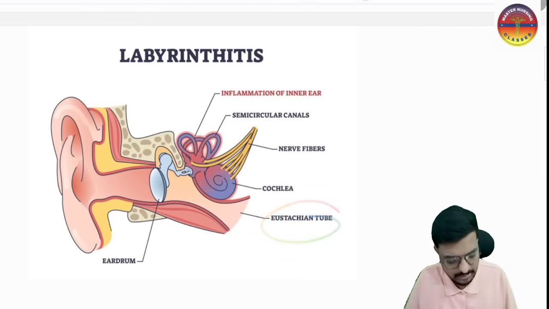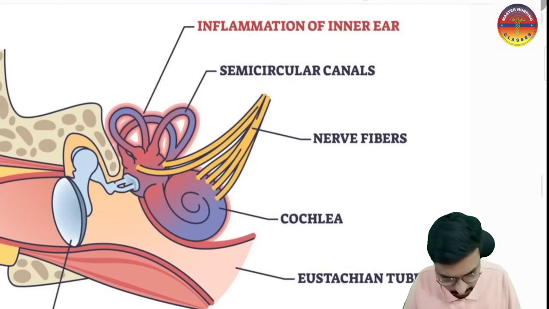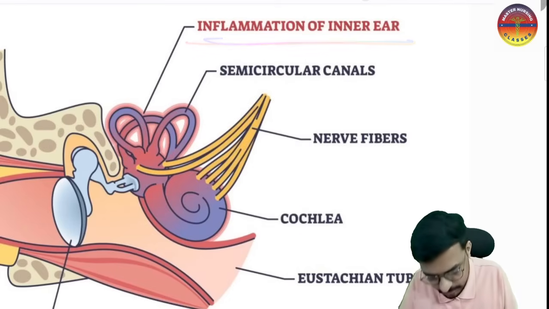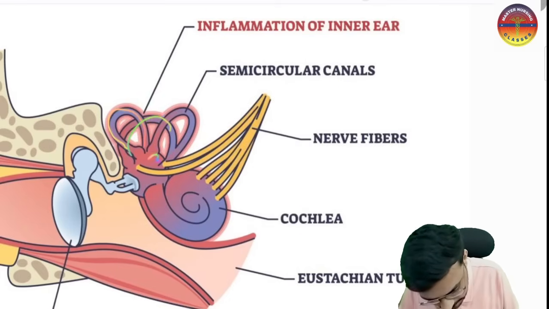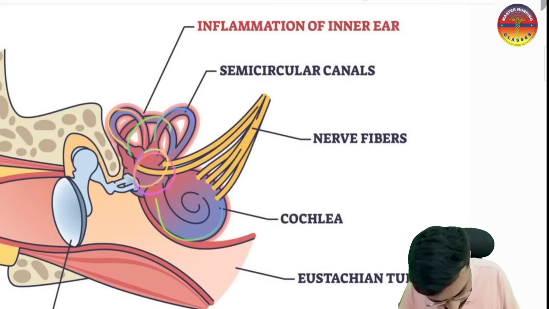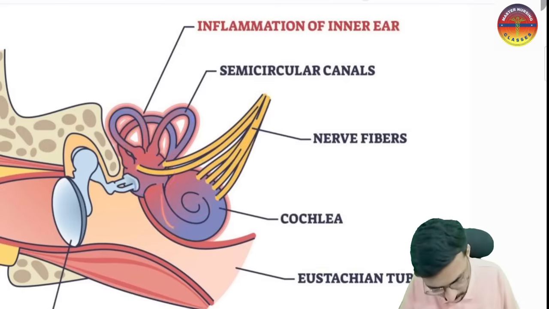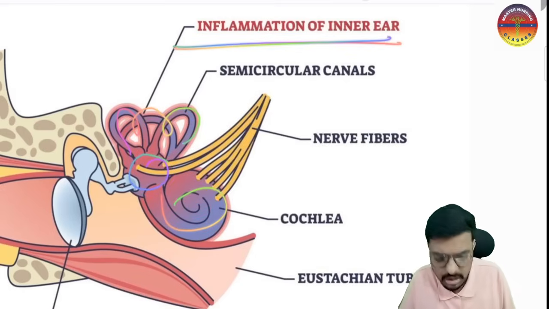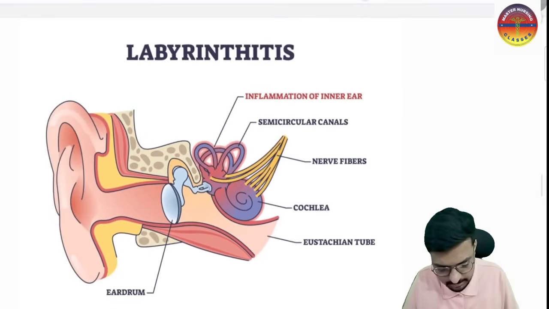Cochlea we have, and the eustachian tube we can see. We have already done this in the last class perfectly. So I am going to tell you now what labyrinthitis is. That is the inflammation of the inner ear, especially the semicircular canals, the vestibule and the cochlea. So when the cochlea, vestibule and semicircular canals are inflamed, we call that labyrinthitis.